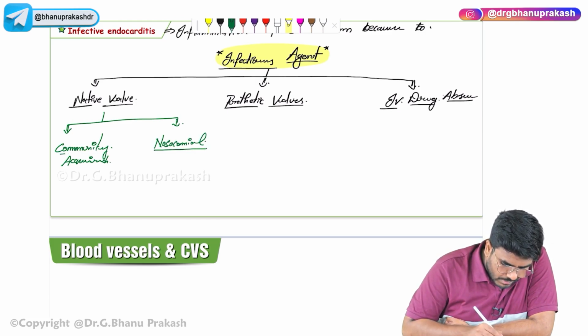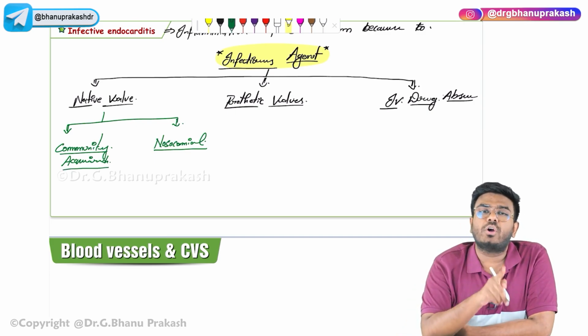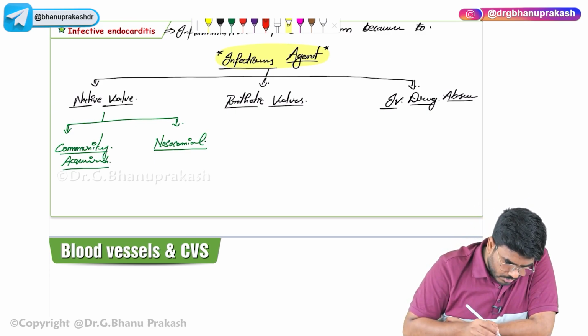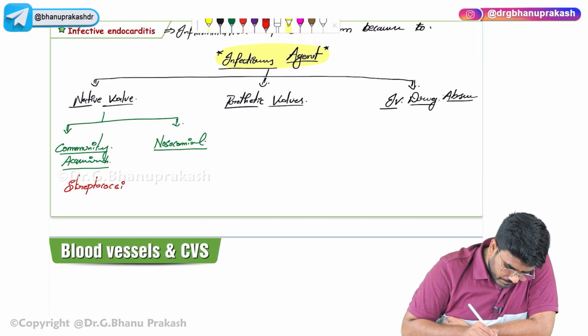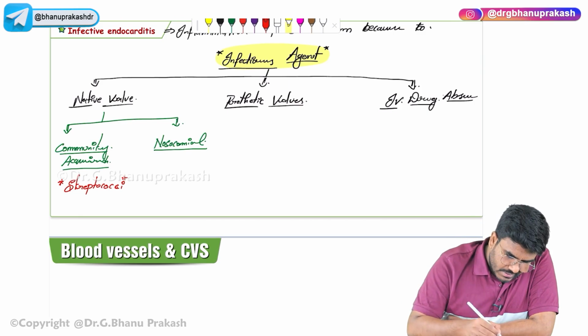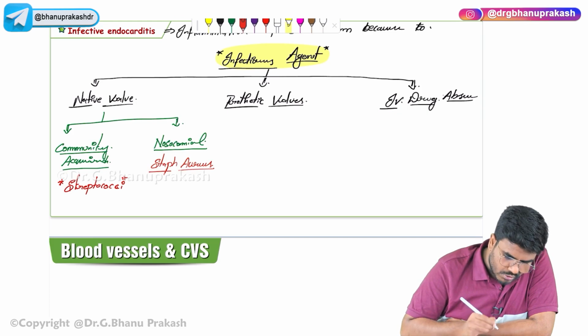Now the question: what is the most common infectious agent leading to native valve endocarditis in the general community? Then the answer is streptococci. So streptococci is the most common cause of native valve endocarditis in a community. But in nosocomial patients, the answer will be Staph aureus. So Staph aureus is the most common infectious agent.